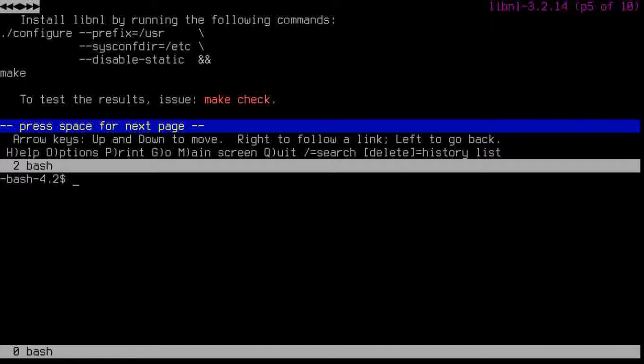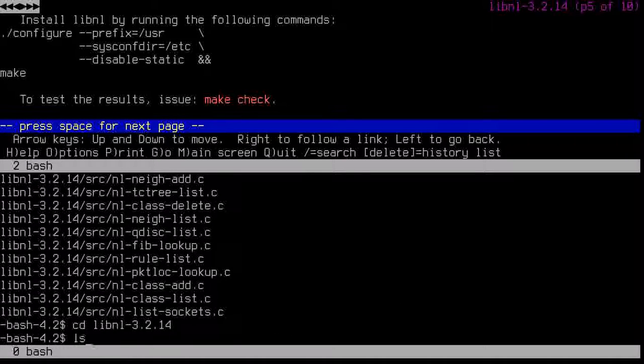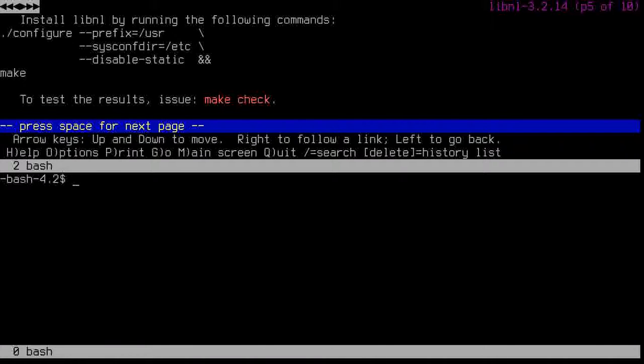So, as user, I'm going to say tar xpf libnl. cd into libnl. And let's say ./configure --prefix=/usr --sysconfdir=/etc --disable-static.